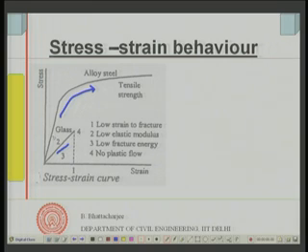Now, modulus of elasticity is much lower than that of those metals. Metals, this slope is, as you can see, modulus of elasticity, which is stress divided by the strain, is much larger in case of metal. It has got much lower values. Low fracture energy. So, area under this curve is also very small, because this strength is relatively small. The deformation is also small, but the modulus of elasticity is low. So, area under this curve is much smaller compared to something like this, which has got very large area. Low fracture energy, low elastic modulus, low strain fracture, and no plastic flow. There is nothing here. So, it is a brittle material.